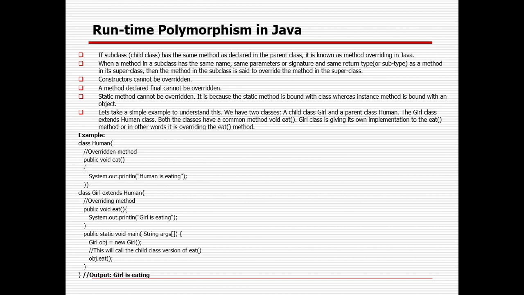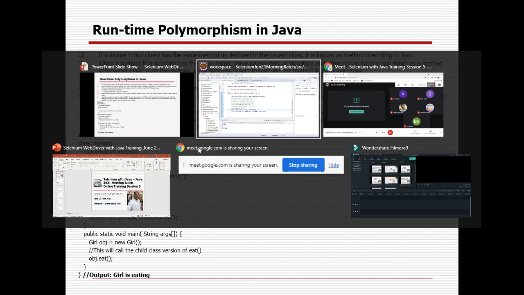A method declared final cannot be overridden. Static method cannot be overridden. It's because the static method is bound with the class, whereas an instance method is bound with an object. Okay. So how does method overriding, or runtime polymorphism, or dynamic binding happen?